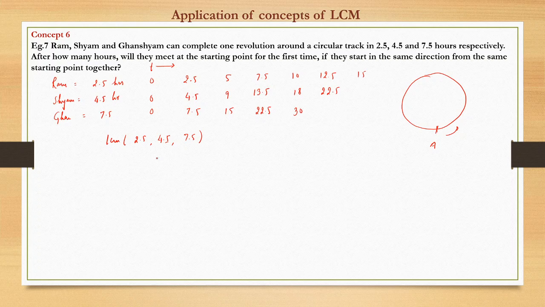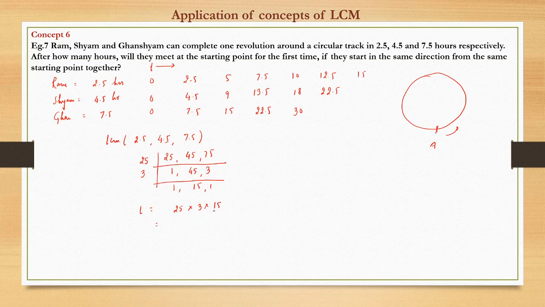So how to find the LCM? Just ignore the decimal first. So 25, 45, and 75. First check with 25, and divide this three times. Then 3. So LCM is nothing but 25 into 3 into 15.